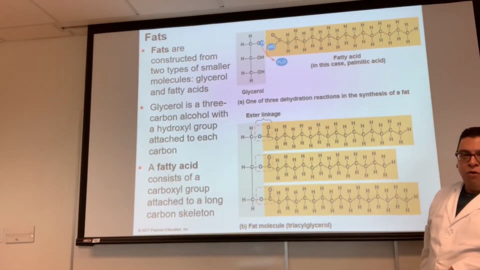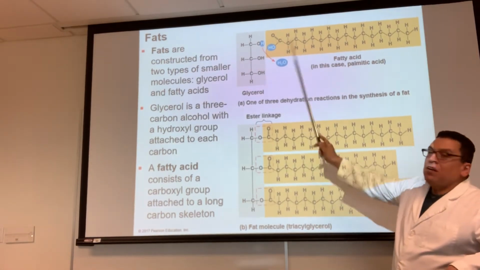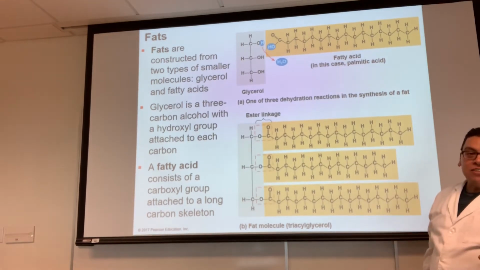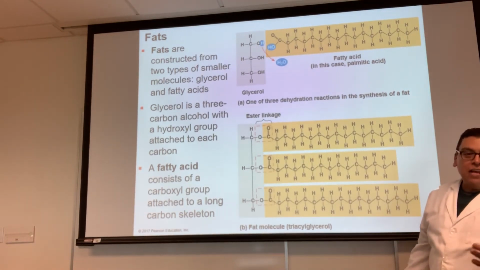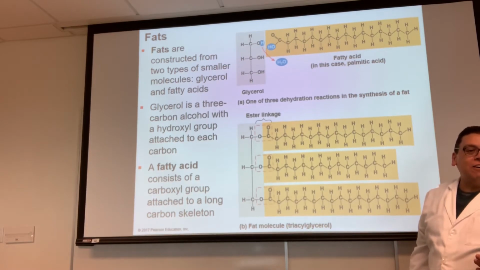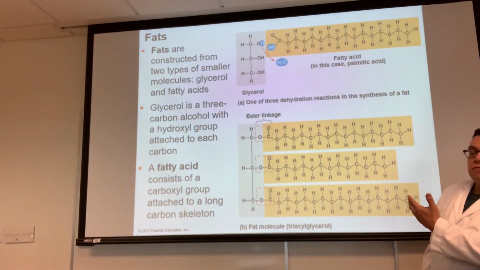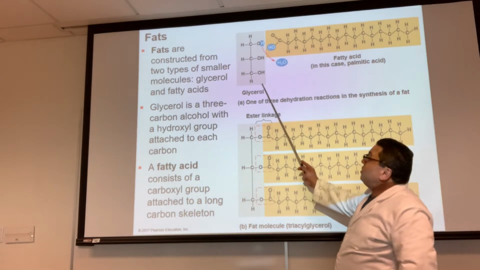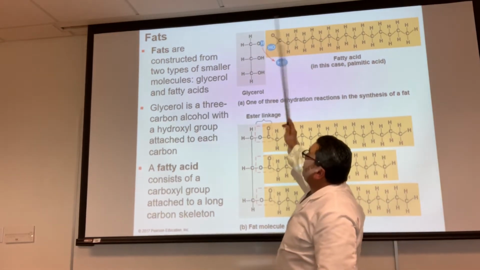What if you eat 2? Then you need more of these. You need more coat hangers. And then you're going to gain weight, and then you're going to regret it later, right? Because that's how we store our fat. So the maximum occupancy on a glycerol is 3 fatty acids.